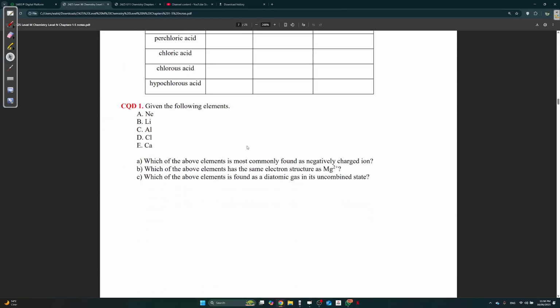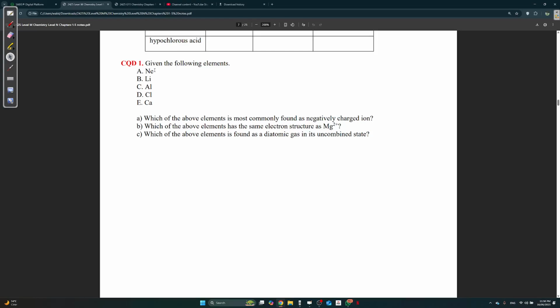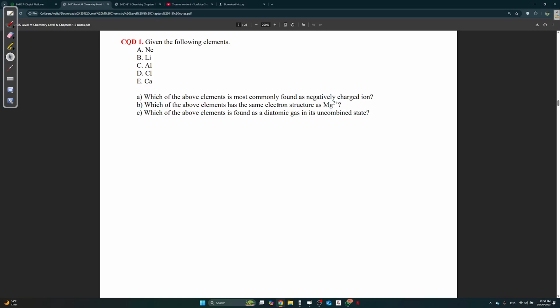Given the following elements: neon, lithium, aluminium, chlorine, calcium, which of the following elements is most commonly found as a negatively charged ion? Neon is a noble gas, so obviously not. Lithium is group 1, so Li+. Aluminium is group 3, so 3+. Cl is Cl-, and calcium is 2+. So which one's negative? D.